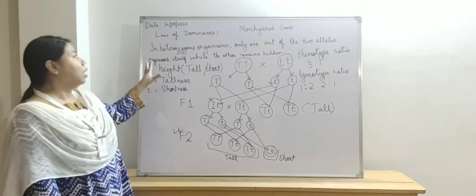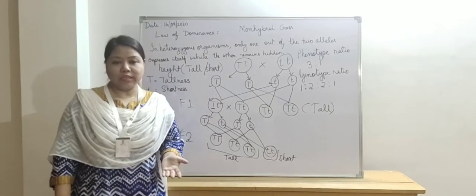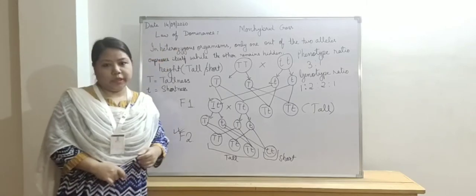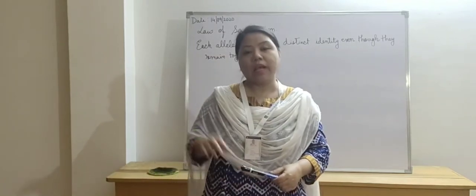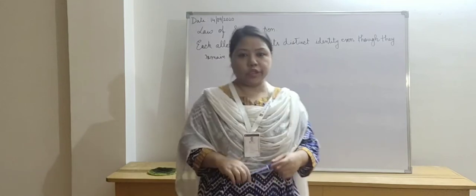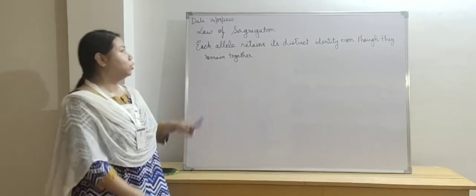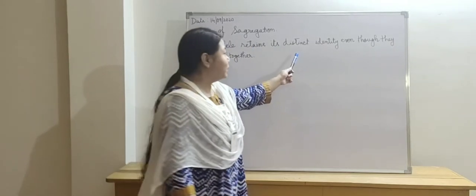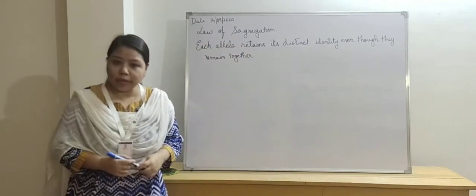So this is what Mendel experimented, and he gave the law of dominance. Children, since we have discussed the law of dominance, now let us understand the law of segregation. What does the law of segregation state? Mendel stated that each allele retains its distinct identity, even though they remain together.